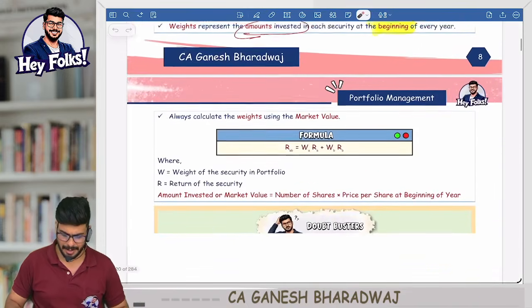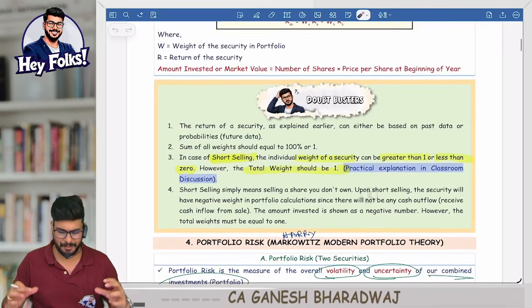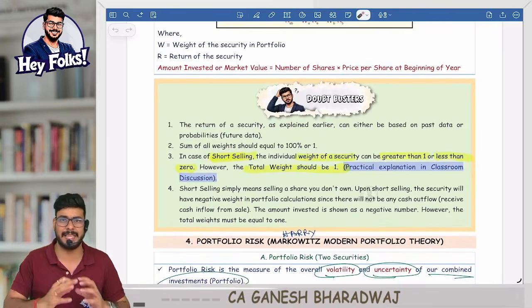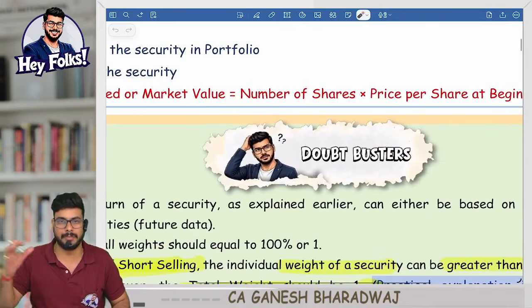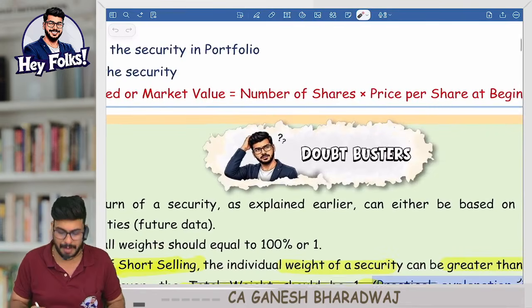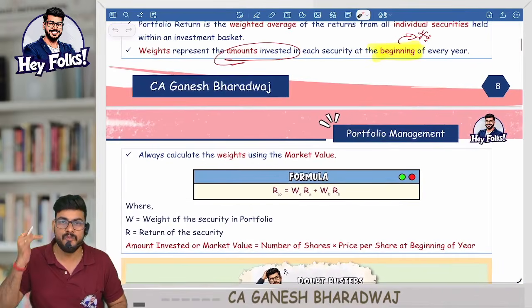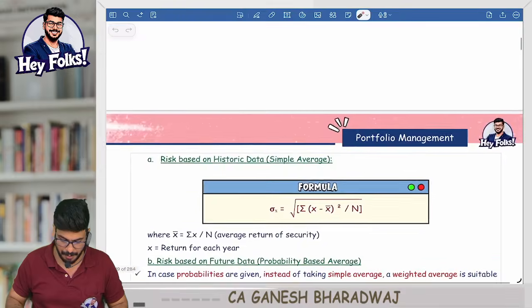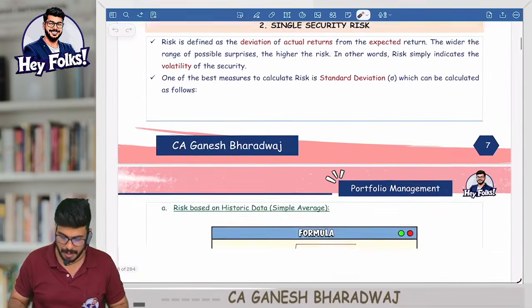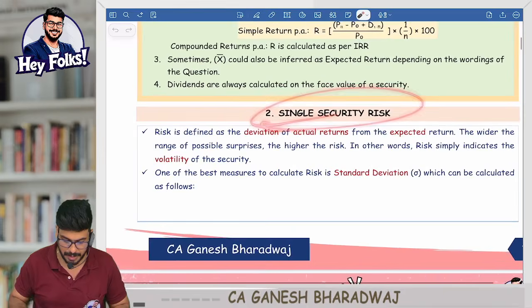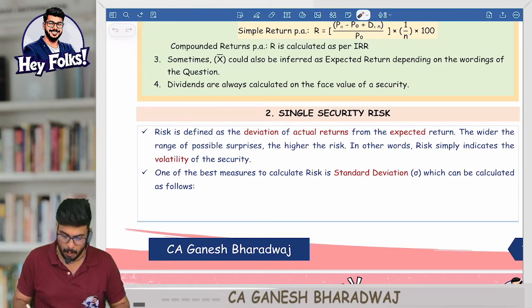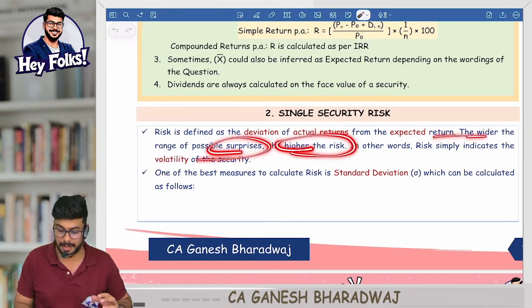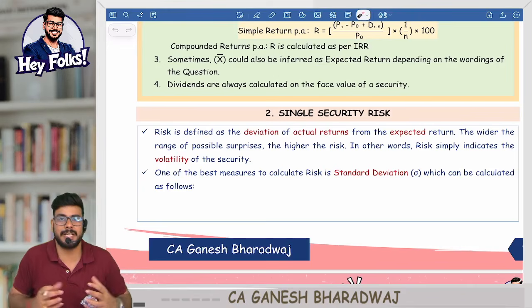This is how we have prepared the book. All the formulas, doubt busters, fun facts, everything is there, keeping in mind the requirements of the exam. So don't think it's some comic kind of thing or random coloring. It's well researched, and everywhere we have built the subject from scratch. For example, single security risk. Risk is defined as the deviation of actual return from its expected return. The wider the range of possible surprises, the higher the risk. We have created it from scratch.